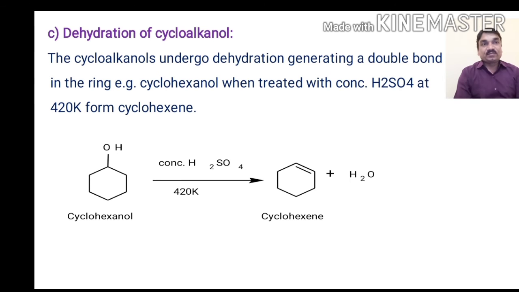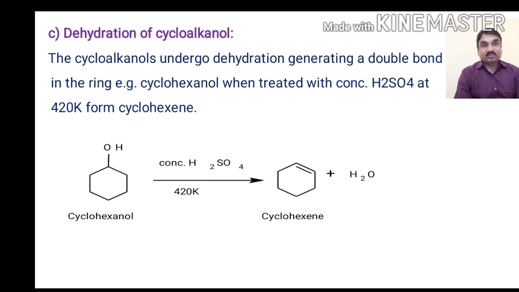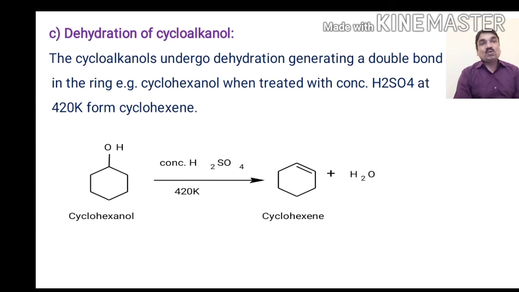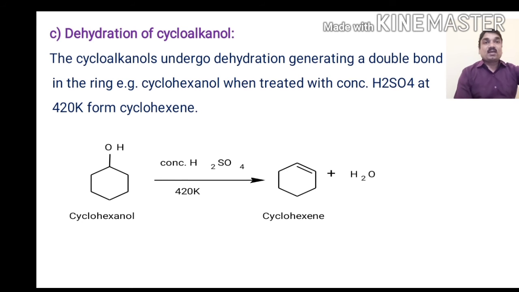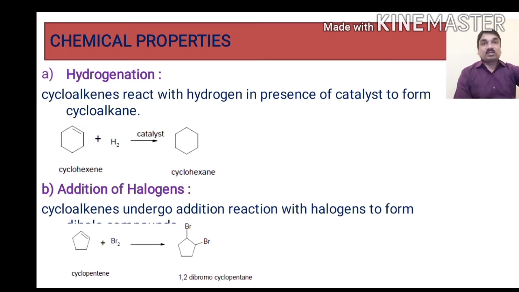Cyclohexanol, when treated with concentrated sulfuric acid at 420 Kelvin, forms cyclohexene. It undergoes a dehydration reaction, that is removal of a water molecule, which results in the formation of unsaturation in the molecule, giving cyclohexene as the dehydrated product.